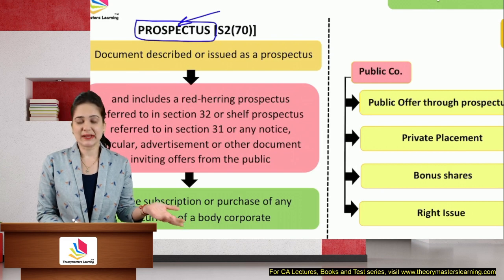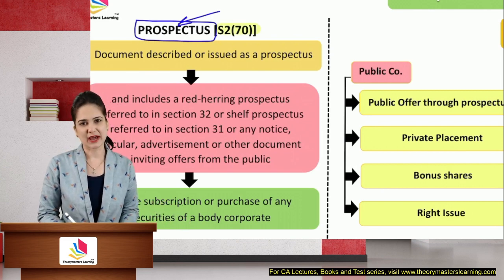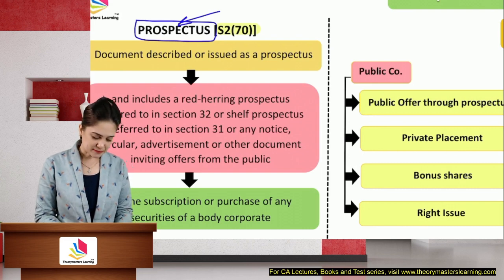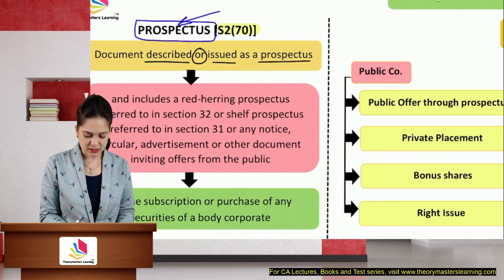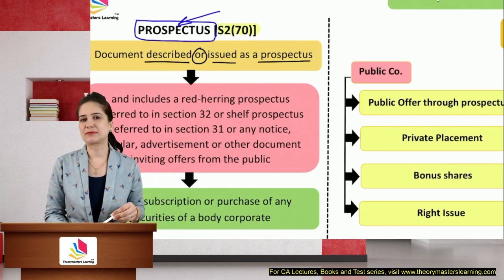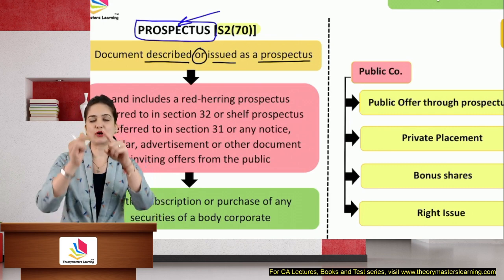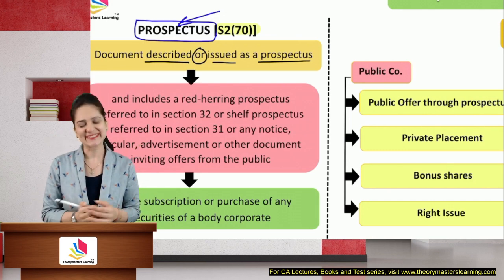How is it described? It is defined under section 2, clause 70 of the Act. Prospectus means a document described or issued as a prospectus. So any document which is described or issued as a prospectus is a prospectus. So if on the document I have written that this is prospectus of the company, so it is prospectus.